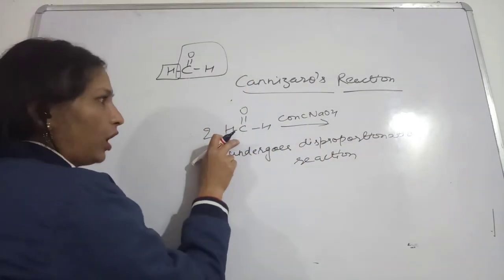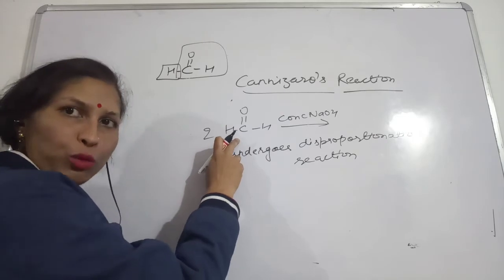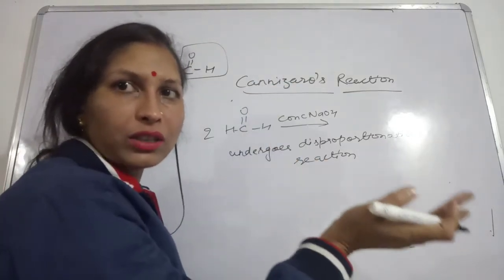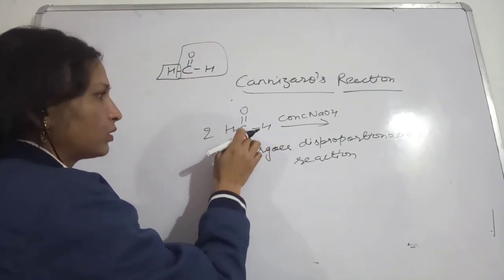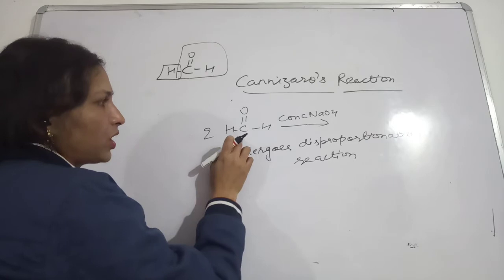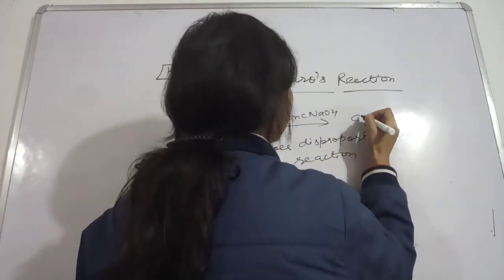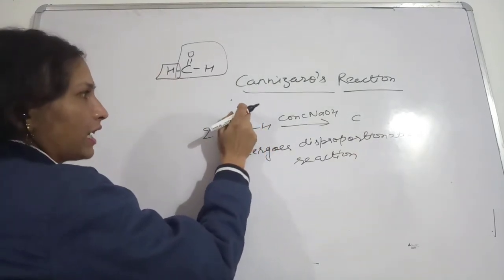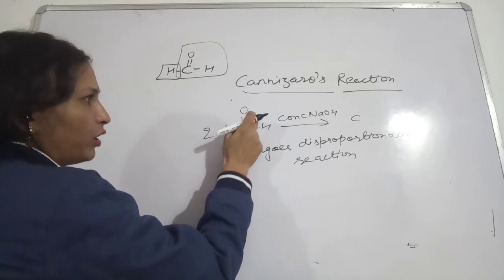One of these molecules will get reduced, and the other molecule will get oxidized. Okay, so we are going to get two products. So in case of reduction, what will the product be? This C, then one hydrogen will get attached to this oxygen, and this bond will be broken.